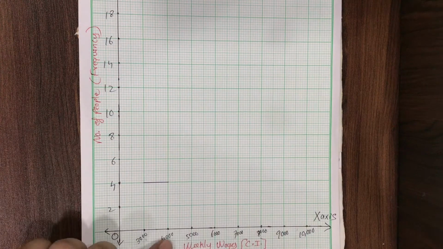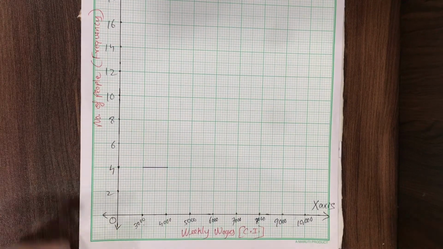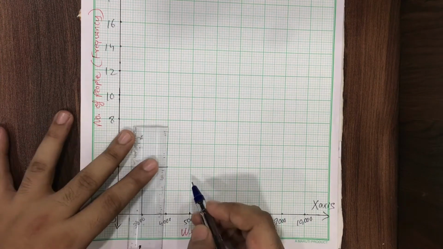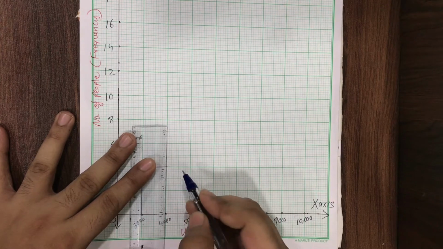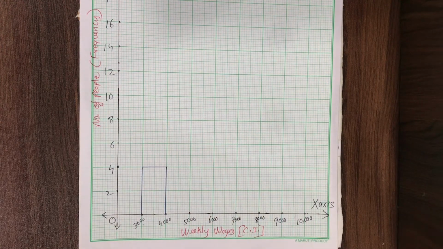From 3000 to 4000, number of people are 4. Here, this is number of people. Okay, so I'll connect this and form a rectangle like this. Understand, students? Let me do one more for you all, then you all can manage.